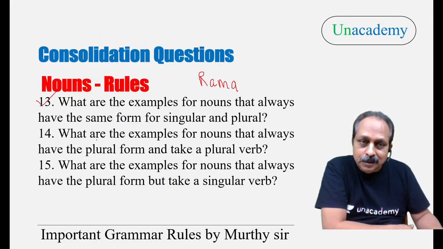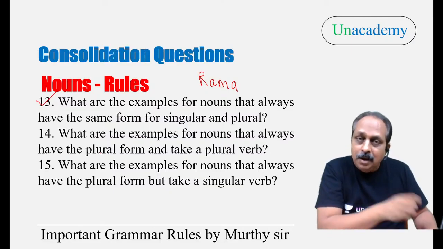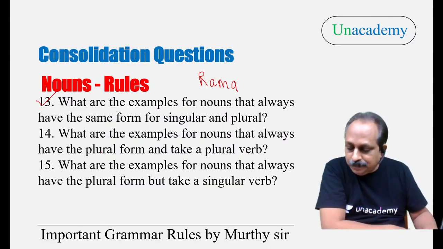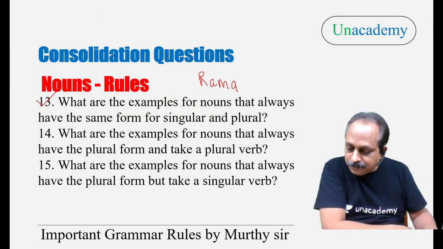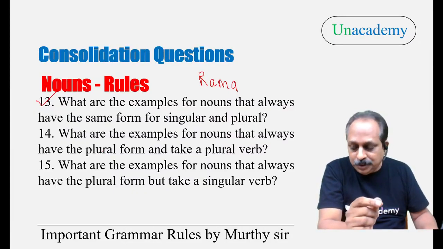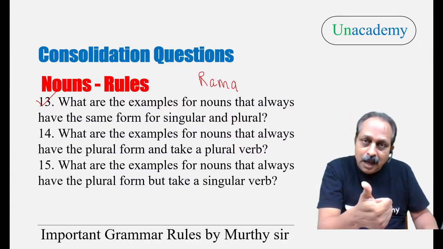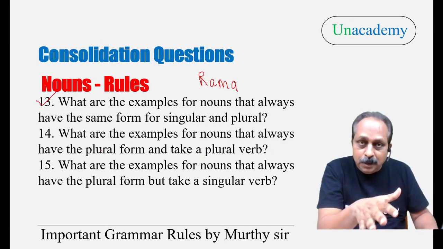Question number 14. What are the examples for nouns that always have the plural form and take a plural verb? Focus on the key words: always plural form, take a plural verb. Salmon, trout, cod, types of fish. Now we are done with the 13th question.